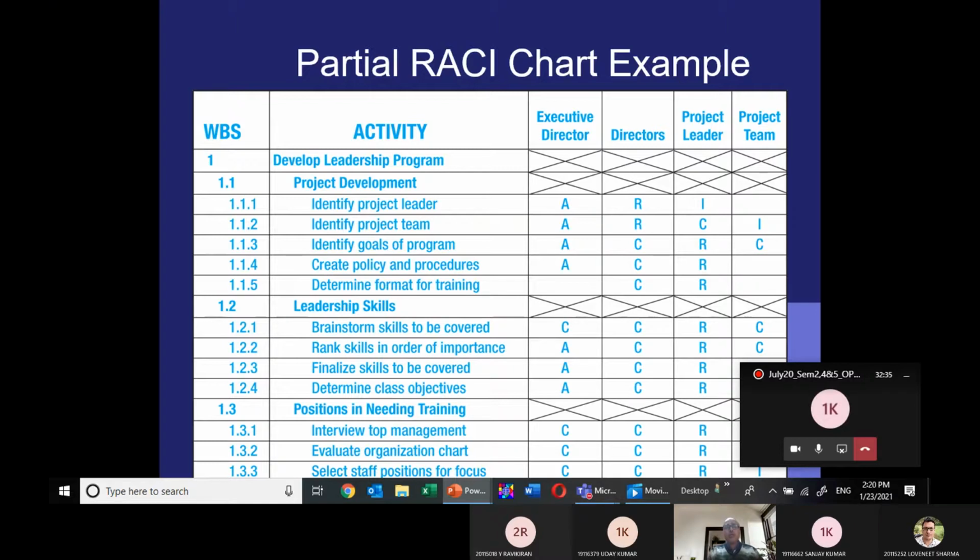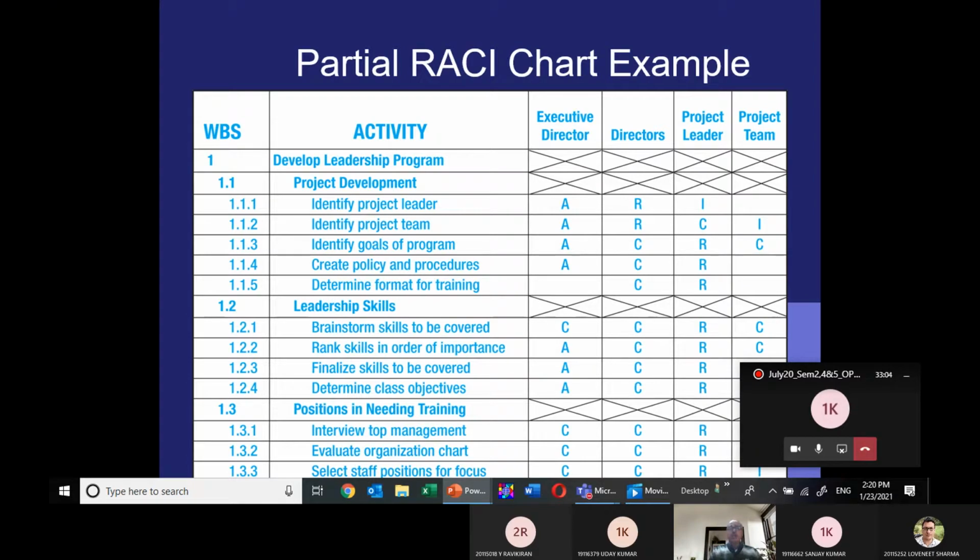1.1.1, 1.1.2, 1.1.3. So under the project development activity, 1.1.5 is a task. So 1.1.5 is a WBS, and the activity name under the 1.1.5 task is determine format for training.